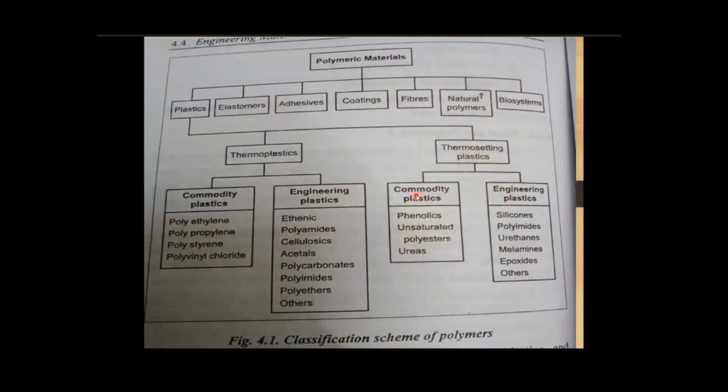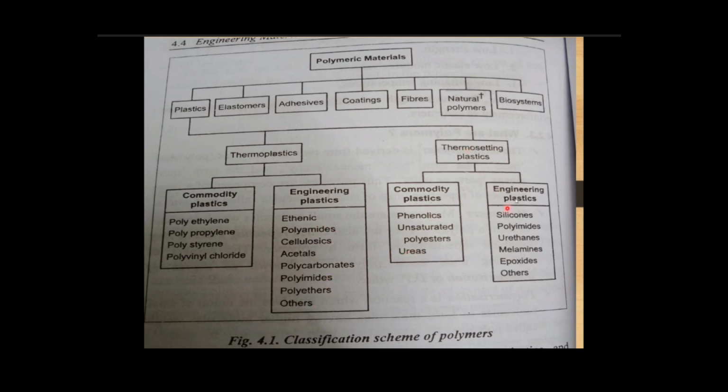From this flowchart, we can easily understand the types of plastics. The plastics are further classified into thermoplastics and thermosetting plastics. Examples for thermoplastics are polyethylene, polypropylene, polystyrene, polyvinyl chloride, then engineering plastics such as polyamides, cellulosics, acetals, polycarbonates, polyimides, polyethers, and others.